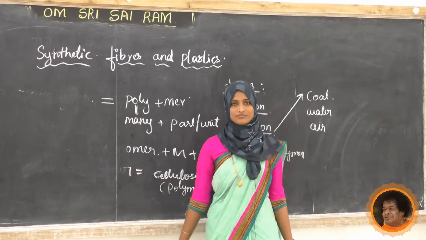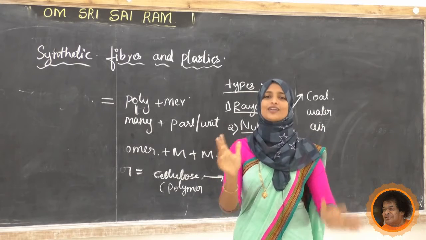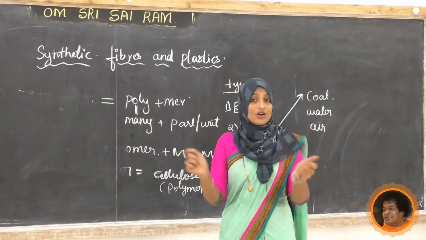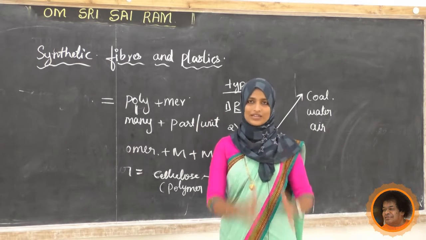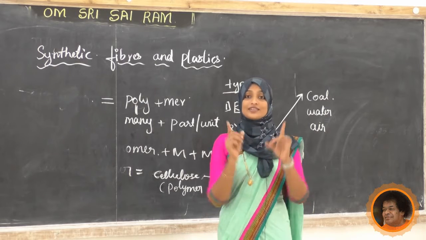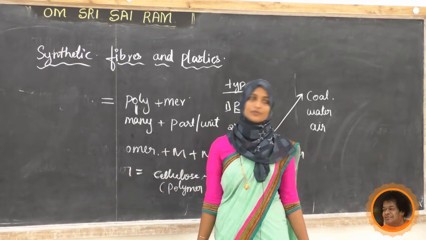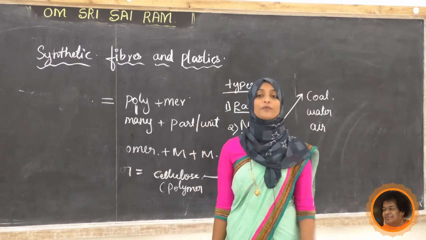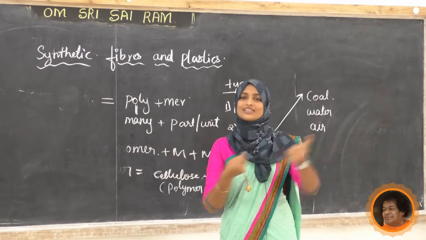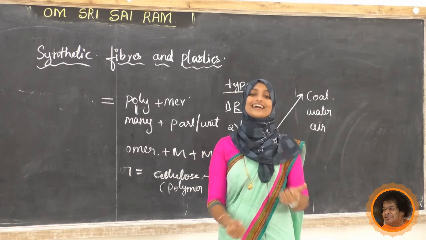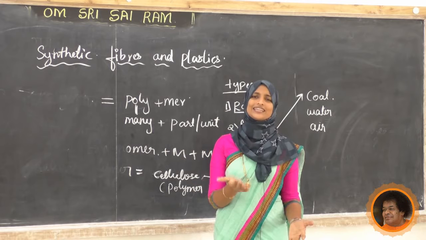They are very strong. If you try to tear nylon clothes, it is very difficult. If it is cotton, you can tear it into pieces very easily. But nylon is very difficult, we can't cut it without using scissors. Upon that, it has an elastic property. Sometimes you can get stretchy clothes, it has an elastic character. It is also very light in weight.